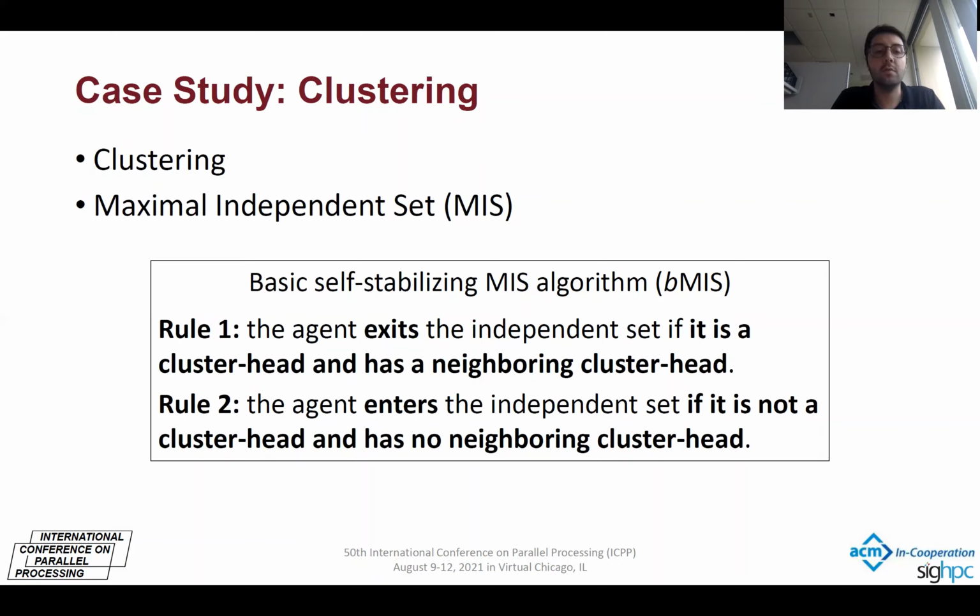This part is the guard, and the exit is the action. The second rule states that the agent enters the independent set if it is not a cluster head and has no neighboring cluster head. The situation in the first rule we call a conflict, and the situation in the second rule we call pending.